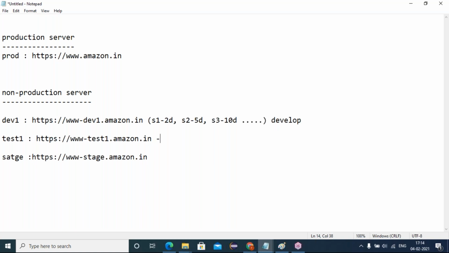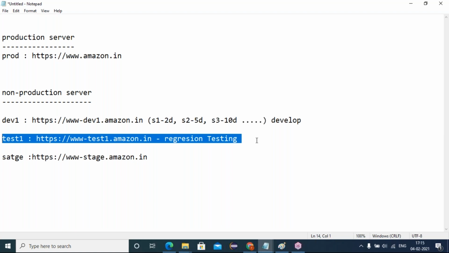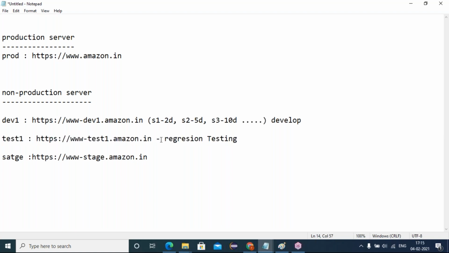In this we do the regression testing. So testers will do the regression testing. Now, during these regressions, how many cycles of regressions do we conduct, friends, on the test one server by testers? Does anyone know that? How many cycles of regressions do we generally do on test one servers? 2 to 3 cycles. Sir, what does regression mean? Testing the functionalities repeatedly.